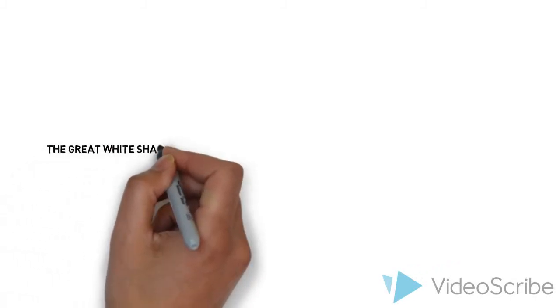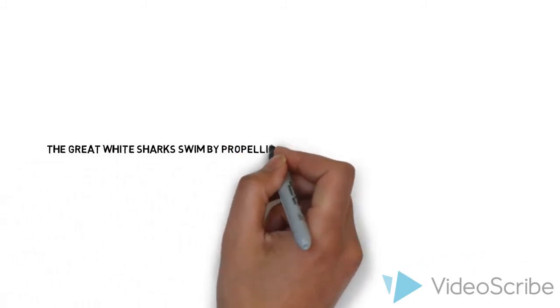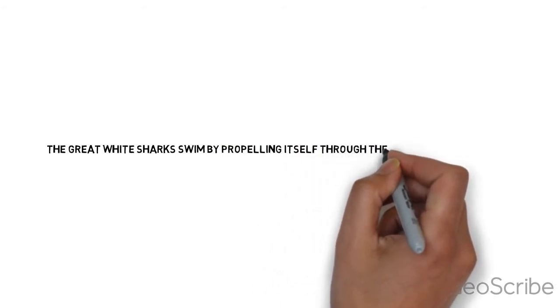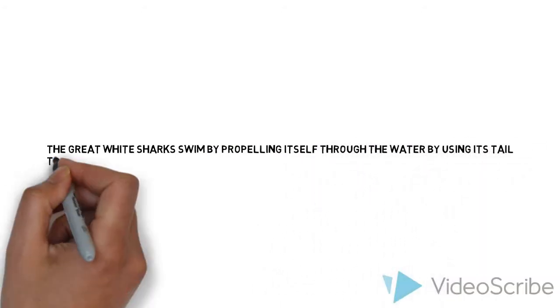The great white shark swims by propelling itself through the water using its tail. The fins are used only for balance.